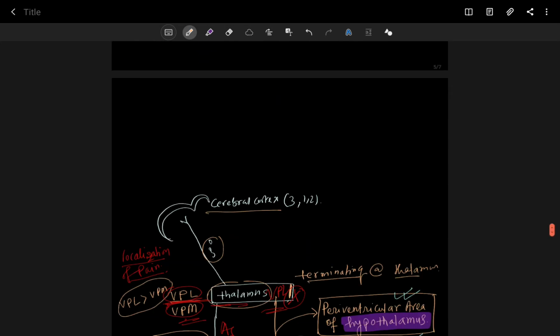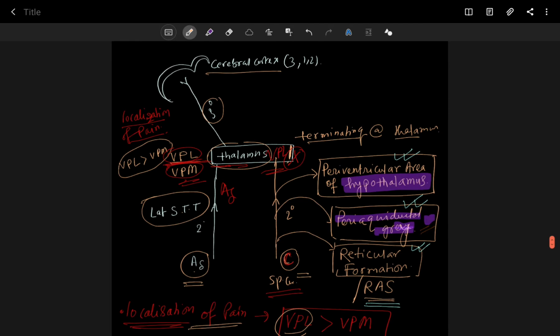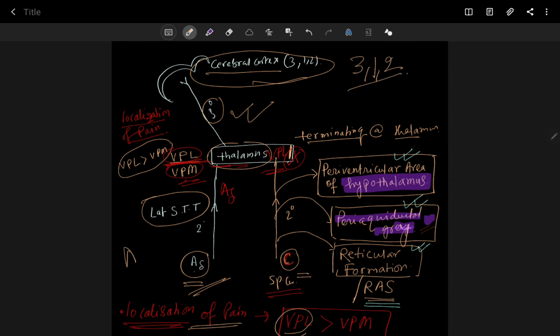Now let's talk about it. You can see here the second order neurons originate from the spinal cord and reach the thalamus, and from the thalamus the third order neuron originates and ultimately enters the cerebral cortex, Brodmann's areas 3, 1, 2, in case of A delta fiber. In case of C fiber, the majority of fibers enter the hypothalamus, the periventricular area of the hypothalamus, the periaqueductal gray, midbrain, and reticular formation or reticular activating system, and very few fibers reach the thalamus level.